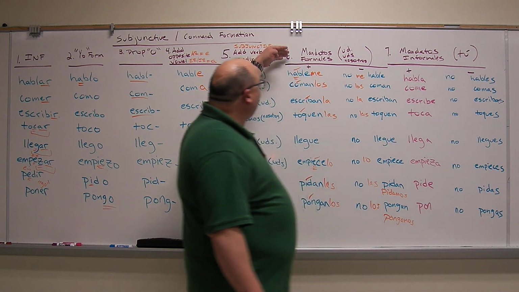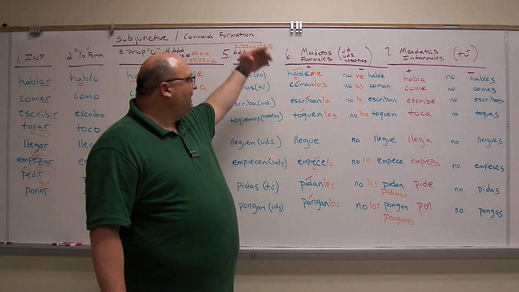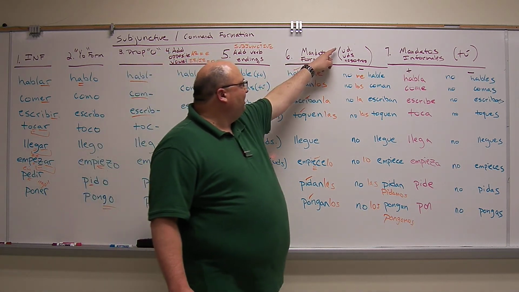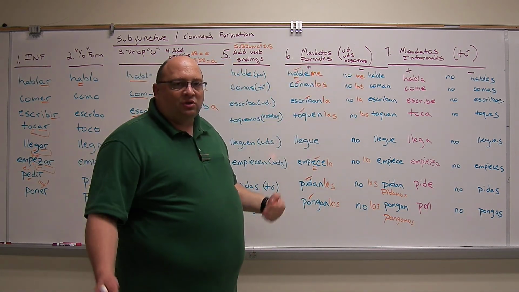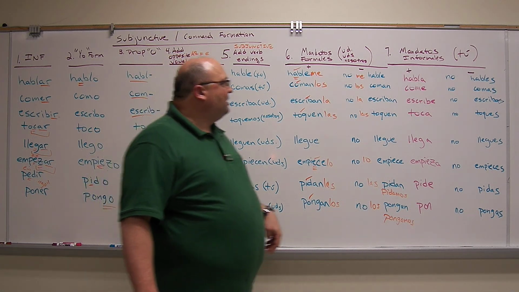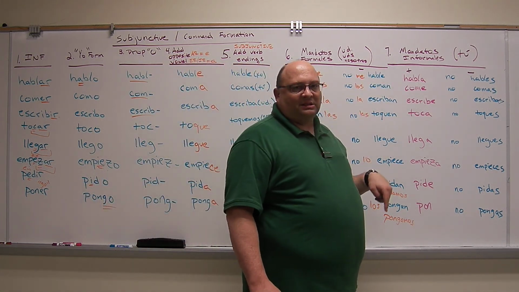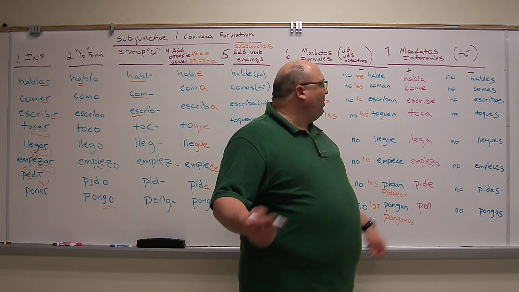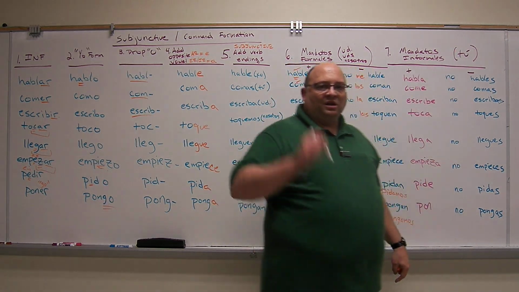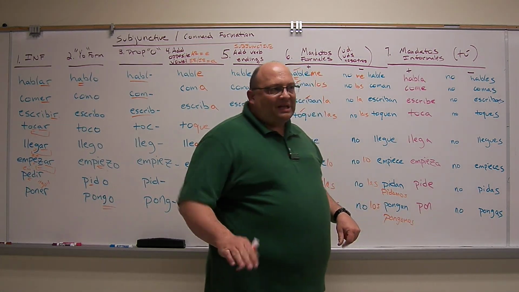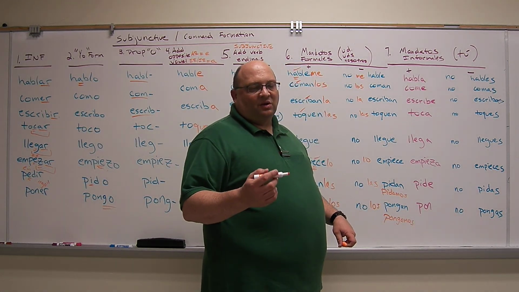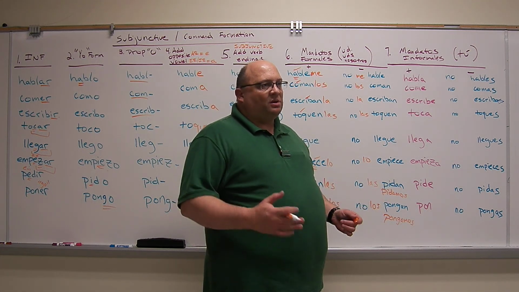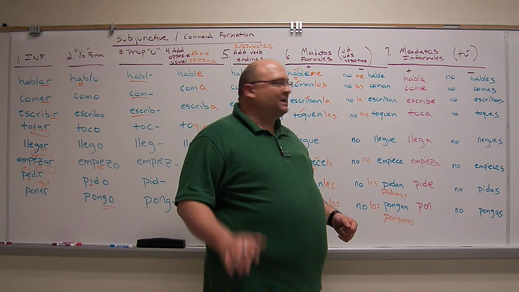All right. So those are our mandatos formales. We are commanding people with whom we have a formal relationship. Normally it's going to be usted or ustedes, and sometimes nosotros, where we want to say let's do something. Okay, on to the mandatos informales. We're commanding someone with whom we have an informal relationship. And we're only going to really talk about the tú form. Again, the vosotros form, we're not going to be tested on it. It is mentioned in those documents. You can look at that. When you go to Spain, you'll hear it, but we're not going to practice it.